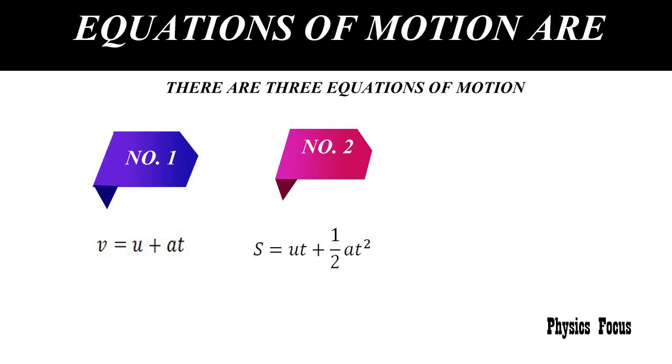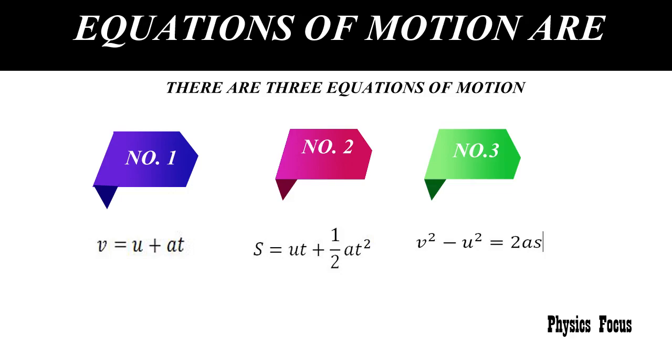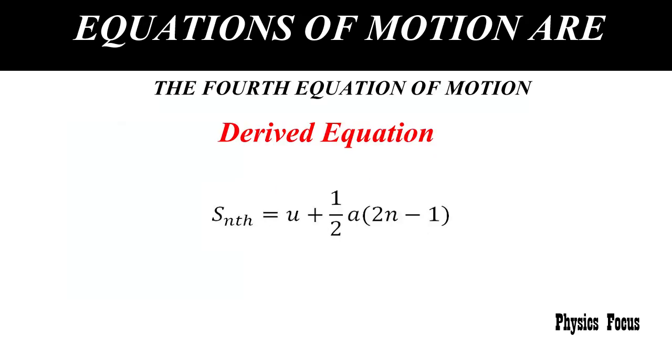Second equation of motion is s equals ut plus half at square, and third equation of motion is v square minus u square equal to 2as. Here s is displacement.